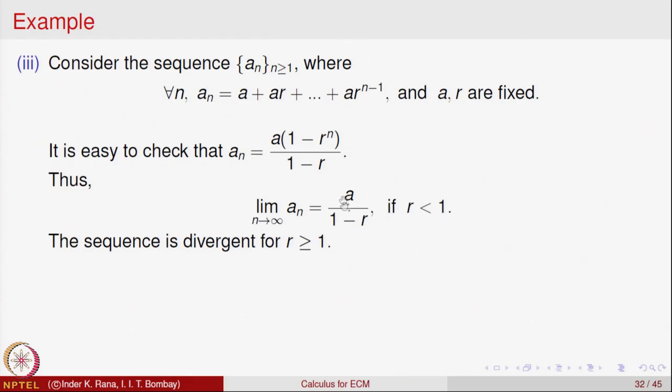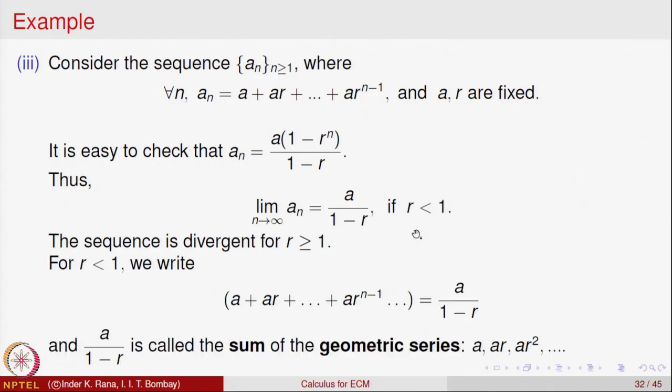If r is bigger than 1, this is going to keep on increasing, so it is an unbounded sequence. The fact that the limit of a_n is a over 1 minus r, if r is between 0 and 1, is written as what we call a geometric series: a plus ar plus ... plus ar^{n-1} plus so on.